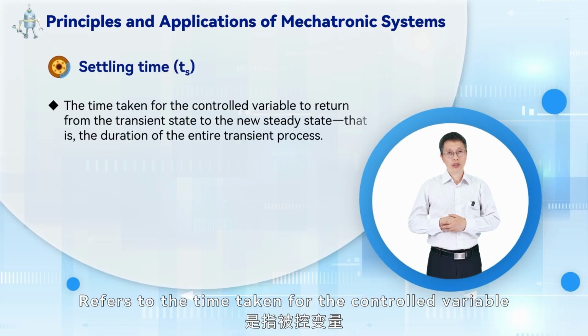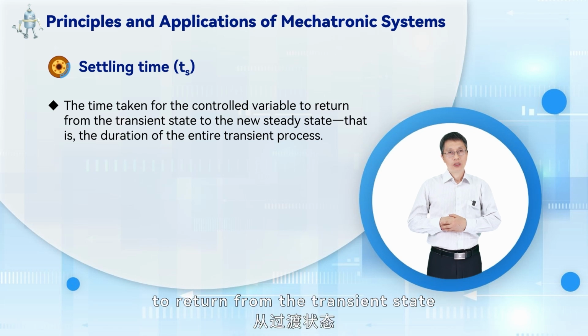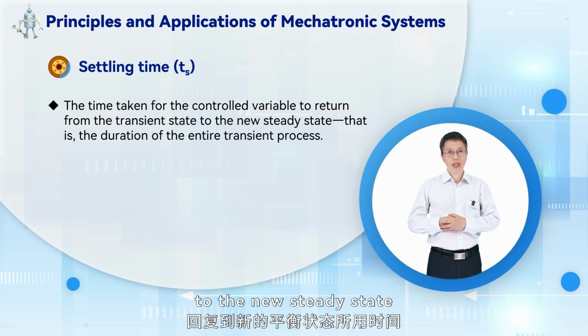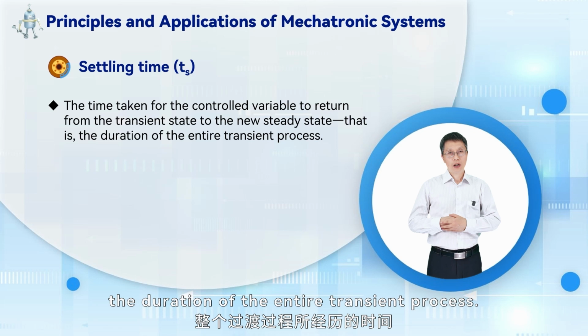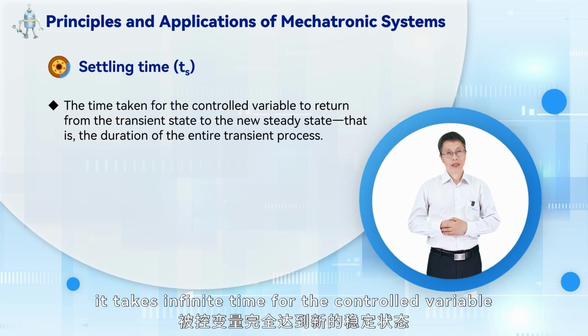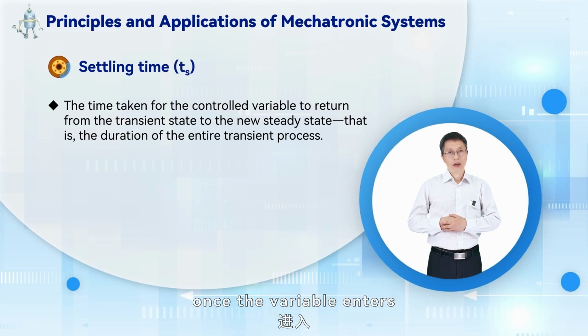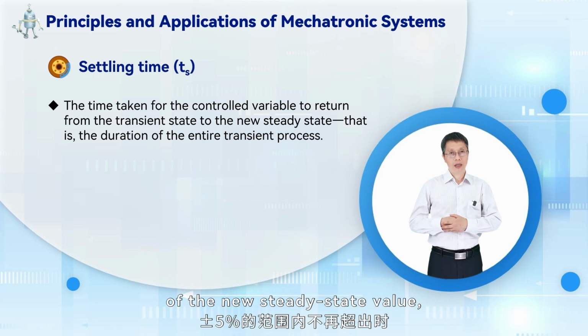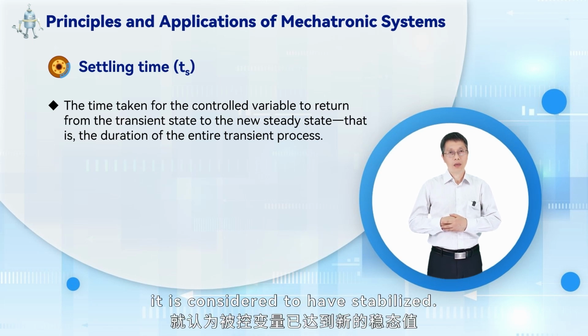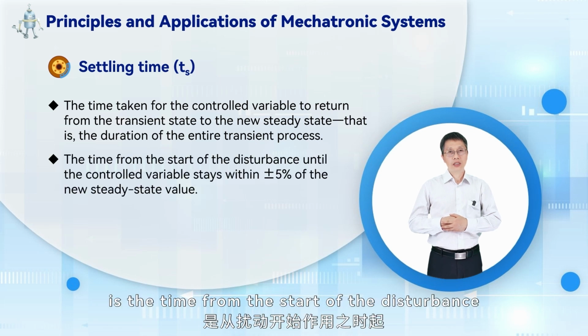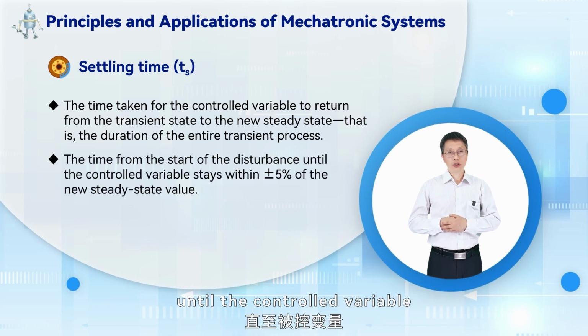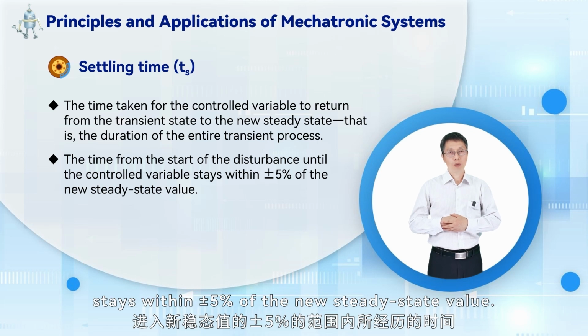Regulation time refers to the time taken for the controlled variable to return from the transient state to the new steady state, that is, the duration of the entire transient process. Theoretically, it takes infinite time for the controlled variable to reach a completely stable state. However, it is commonly accepted that once the variable enters and stays within plus or minus 5% of the new steady state value, it is considered to have stabilized. Thus, the actual transient time is the time from the start of the disturbance until the controlled variable stays within plus or minus 5% of the new steady state value.